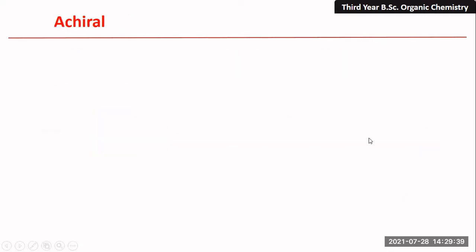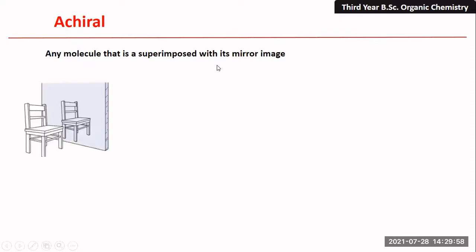Now let us understand what is meant by achiral. We learned about chiral: chiral means the molecule has non-superimposable mirror images. Achiral means they are superimposable. It is exactly opposite to a chiral molecule. So any molecule which is superimposable on its mirror image is known as achiral.